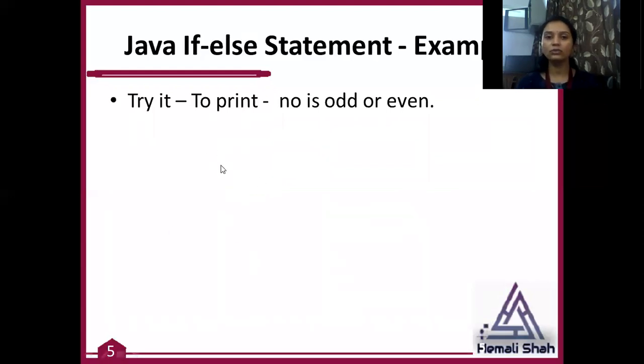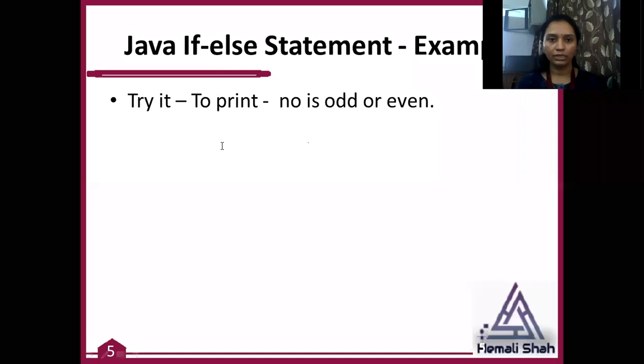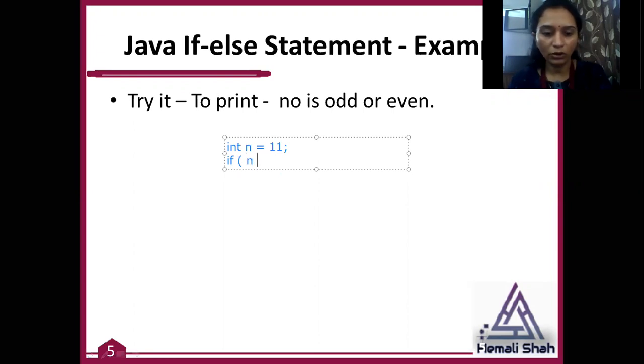So for this, you can create one integer variable n, assign the value inside the integer variable, and then you can make an if statement like this. If n modulo 2